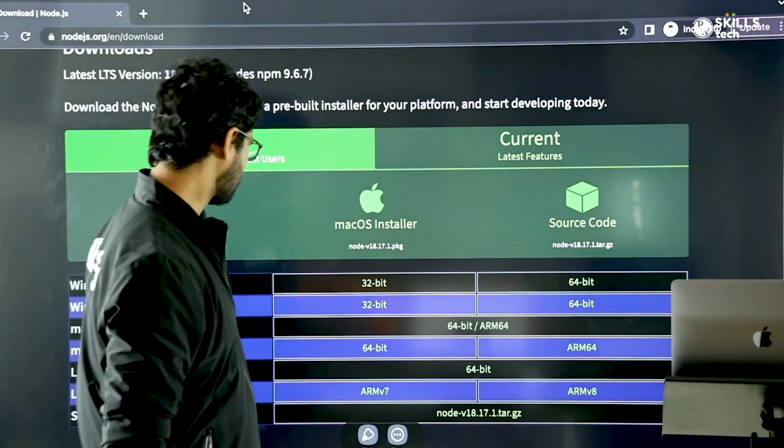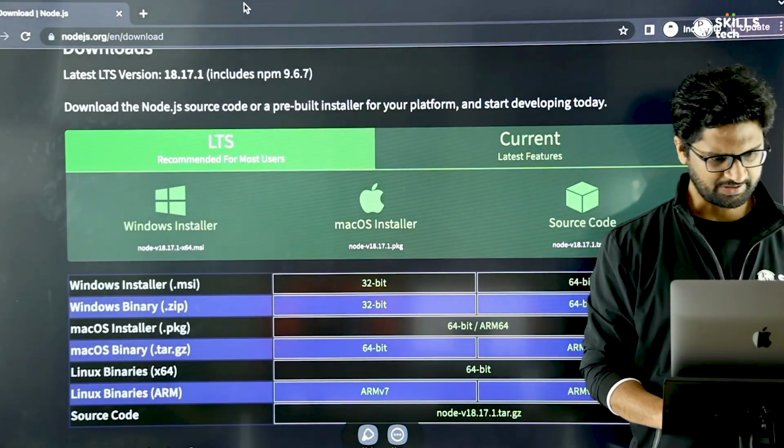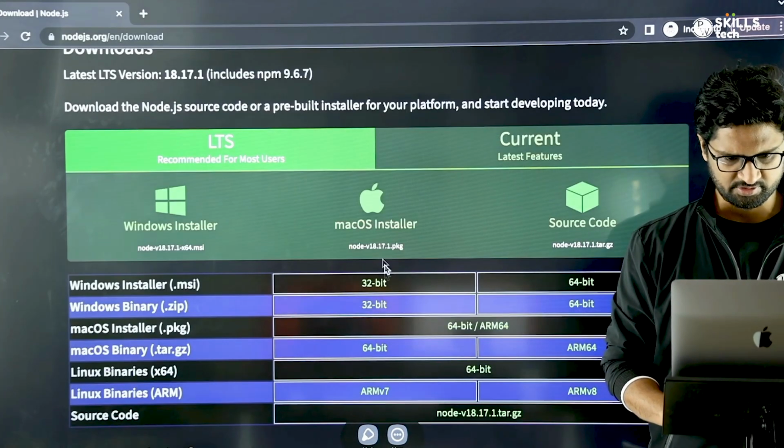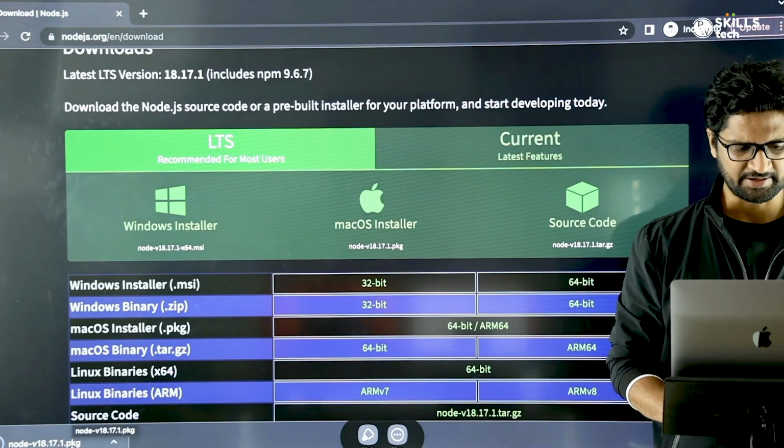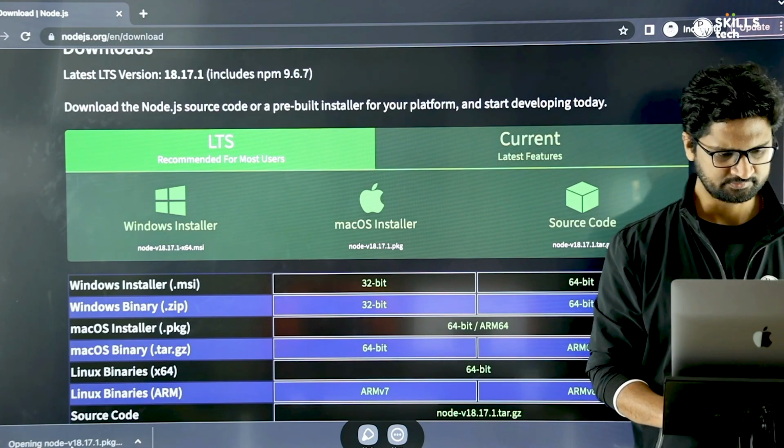So let's get started on this. By default it is showing Windows, so I click on this Mac OS installer. As soon as I do it, you can see here that this package got downloaded. I double click on this.